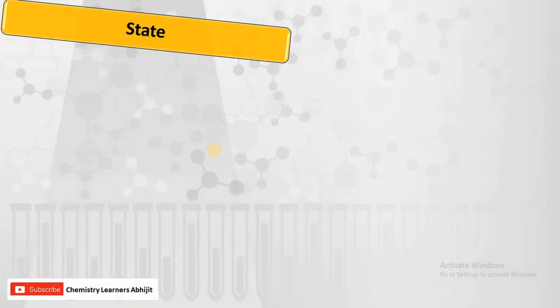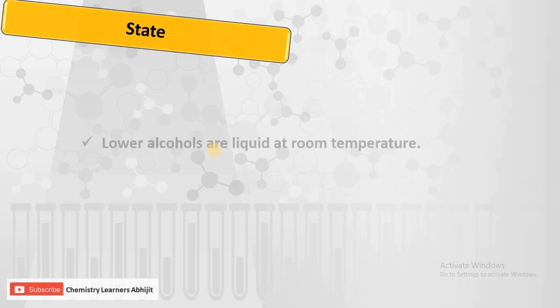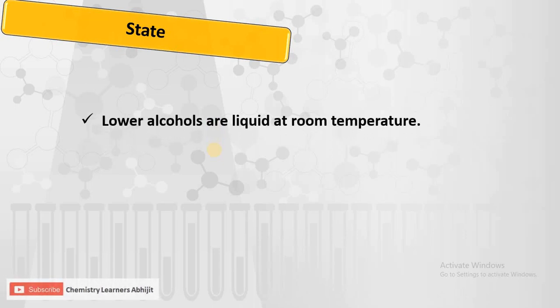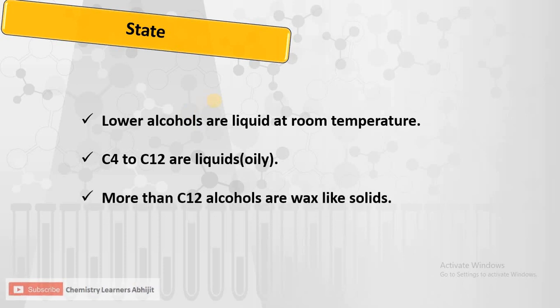Next character is state, in which state they exist. As you know, the lower alcohols are liquid at room temperature. If you consider methanol, ethanol, propanol, these lower alcohols are liquid at room temperature. Then if you increase the number of carbon atoms, carbon number 4 to carbon number 12 are liquids, but they are oily in nature. And as you increase the number of carbon atoms in an alcohol, they become solid or wax-like solid compounds.